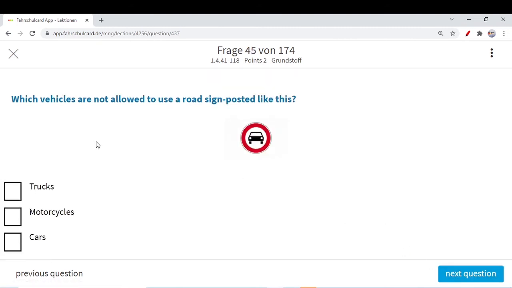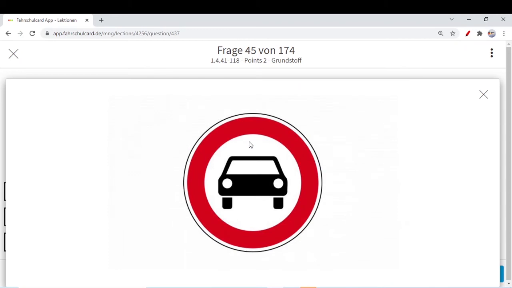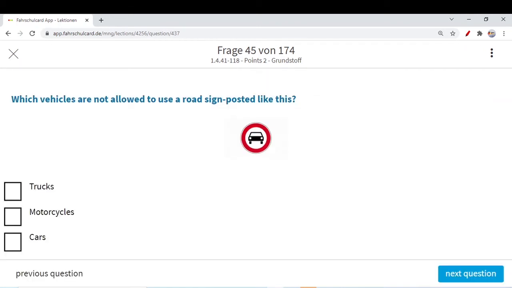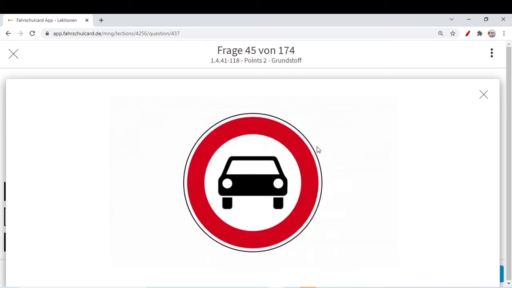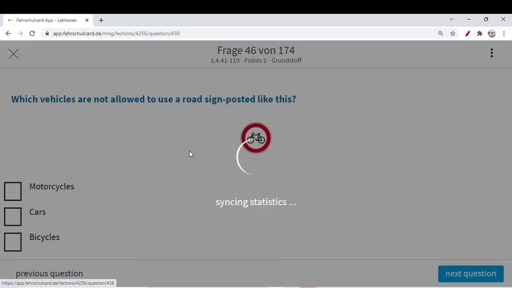Our next question is, which vehicles are not allowed to use a road signposted like this? If you see, red circle means not allowed, and this is a car, that means normally a four-wheeler. So who is not allowed? The four-wheeler. It could be four-wheelers like trucks, for example, cars, but you see it's not a two-wheeler. Only four-wheelers are not allowed to use this particular road. A motorcycle is a two-wheeler. So these two options are correct. Let's move to the next question.